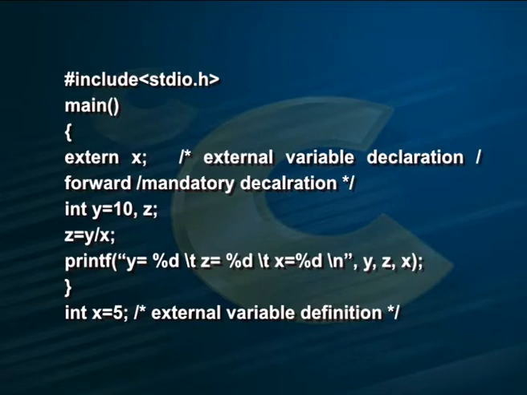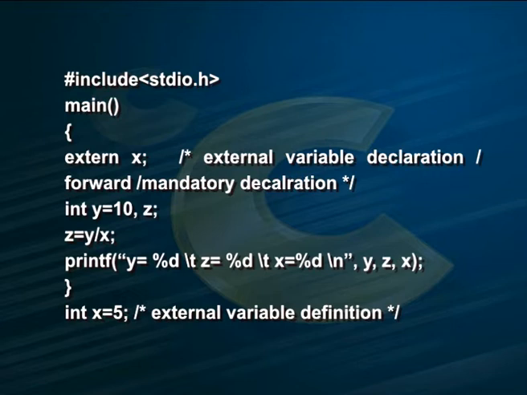Now, let us understand the concept of forward reference in an external variable with the help of a C program. #include <stdio.h>, within main, within braces: extern int x; this is the external variable declaration, that is forward or mandatory declaration. int y = 10, z; z = y / x; printf("y = %d, z = %d and x = %d", y, z, x); int x = 5;